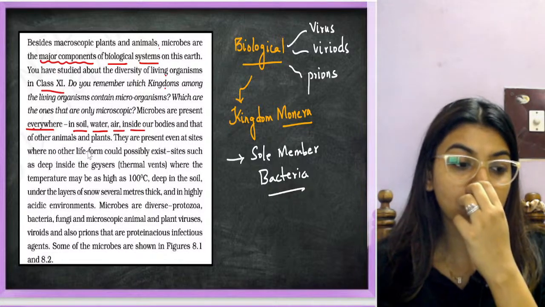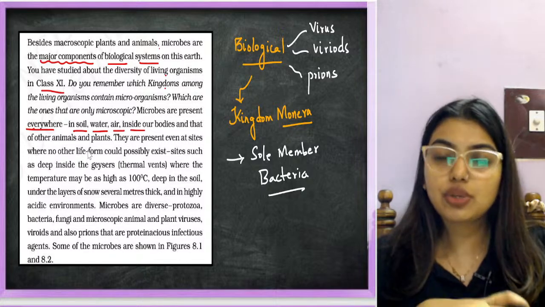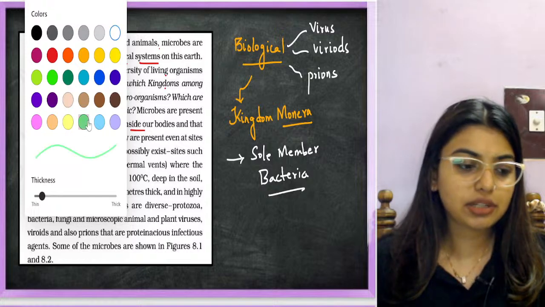Now how do I know that microbes are in the air or not? Very simple, students, you take a Petri plate. I think all of you would have seen a Petri plate, right? This is how a Petri plate looks.